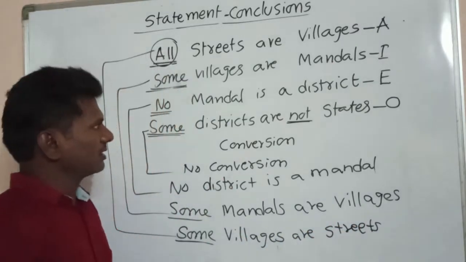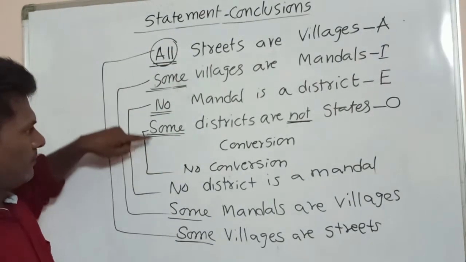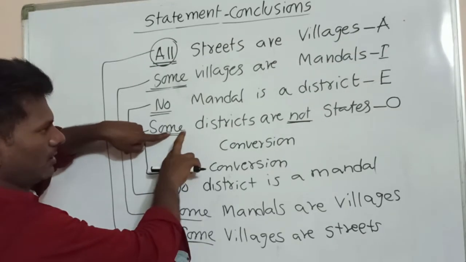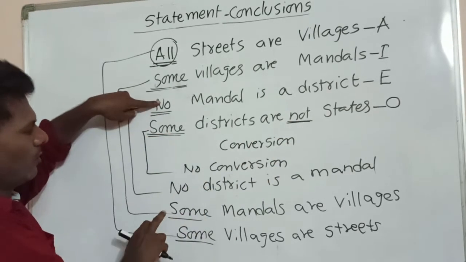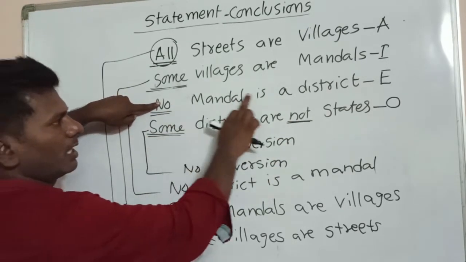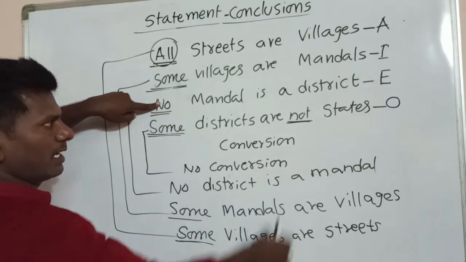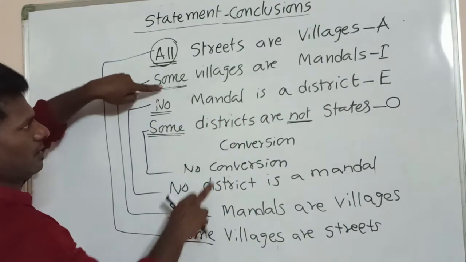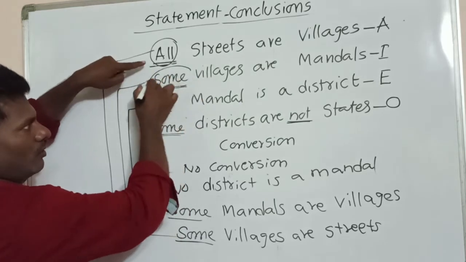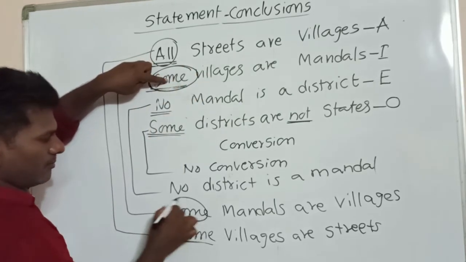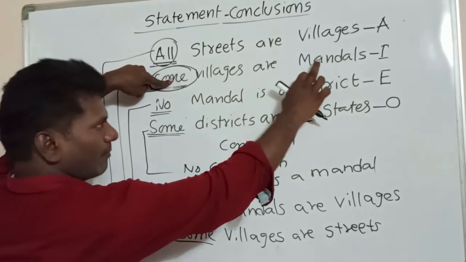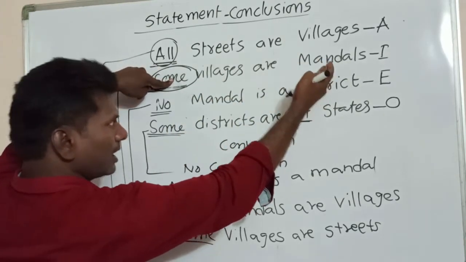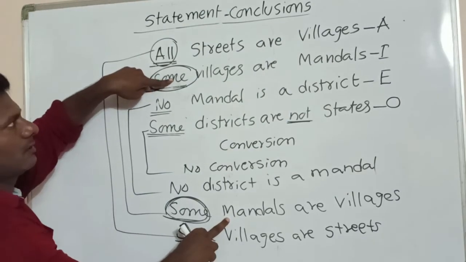Once again remember this. Some not: for some not we don't have any conversion. No conversion is no. No mandal is a district can be written as no district is a mandal. Some conversion is some. Some villages are mandals, you can write some mandals are villages. That is conversion.